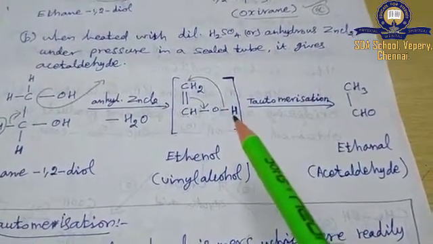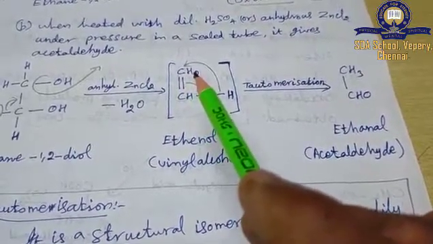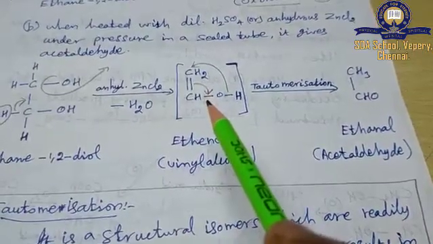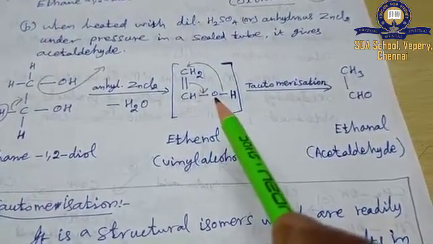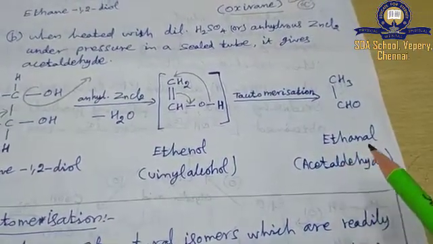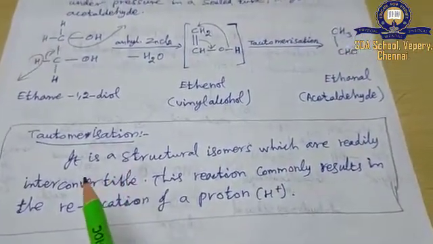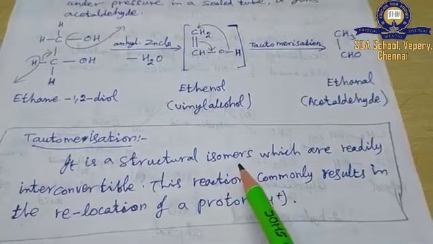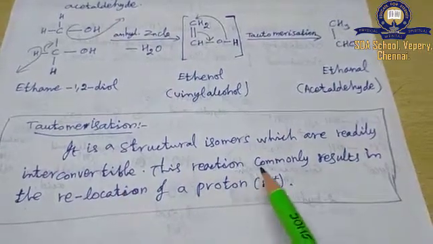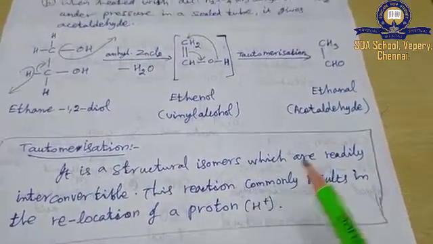In such a way this hydrogen as H plus moves to the CH2 carbon, which becomes CH3. Then automatically this bond switches over to this carbon, between carbon and oxygen becoming C=O. That is the aldehyde group. So ethenol to acetaldehyde formation takes place. So what is tautomerization? It is structural isomers which are readily interconvertible. This reaction commonly results in the relocation of a proton.